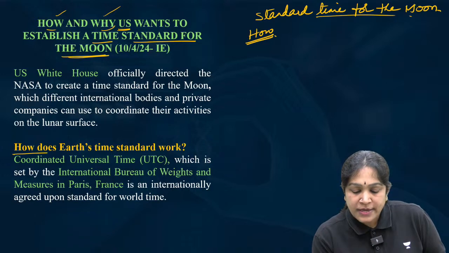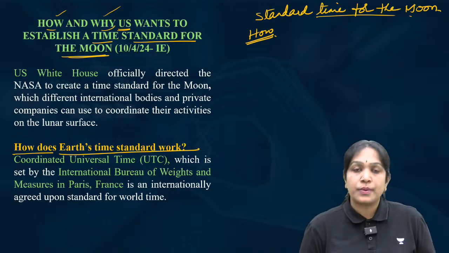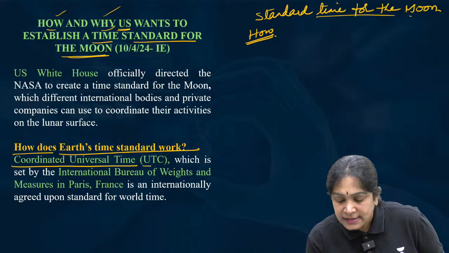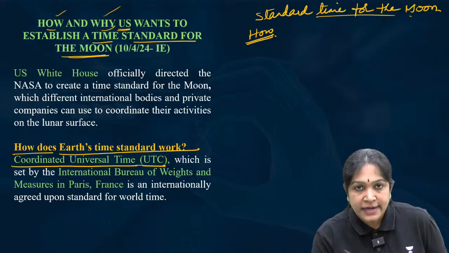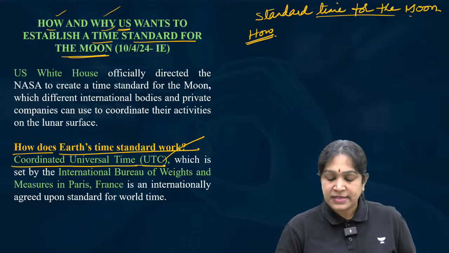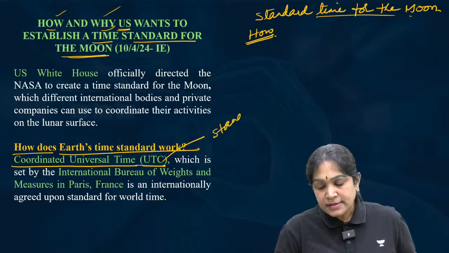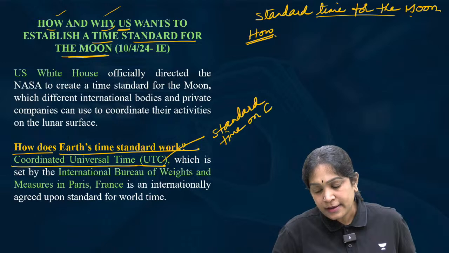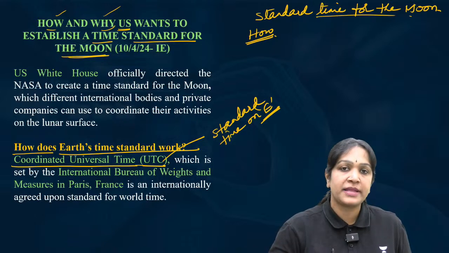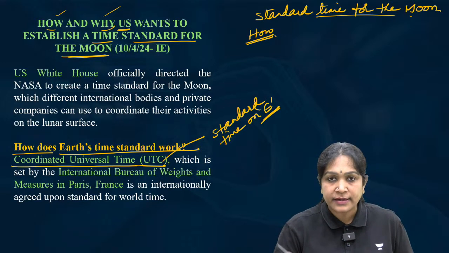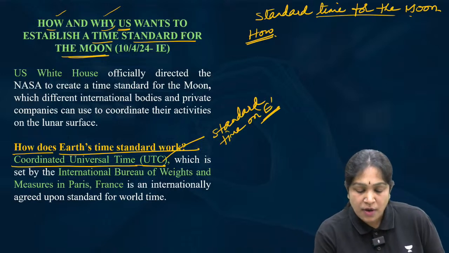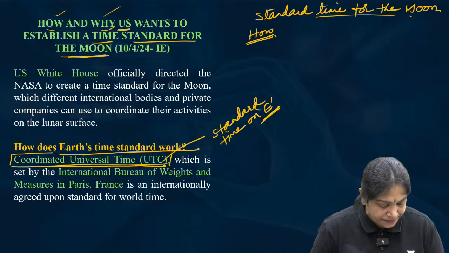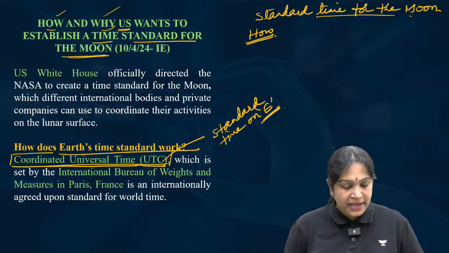So, how does Earth's time standard work? The coordinated universal time. What is coordinated universal time? This is a standard time on earth. Across the earth, this will be the time. Okay, a standard time on earth is called coordinated universal time. Be clear with the terms.